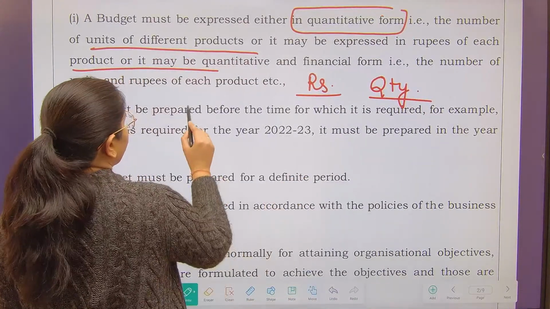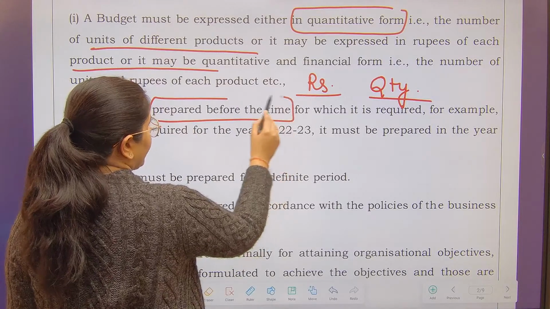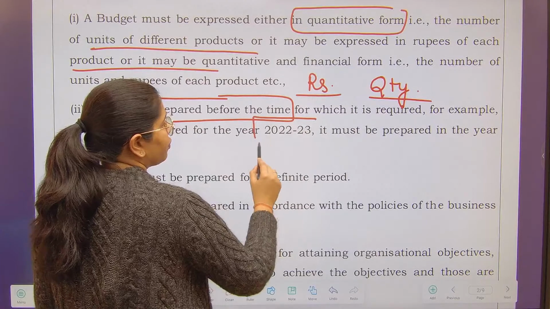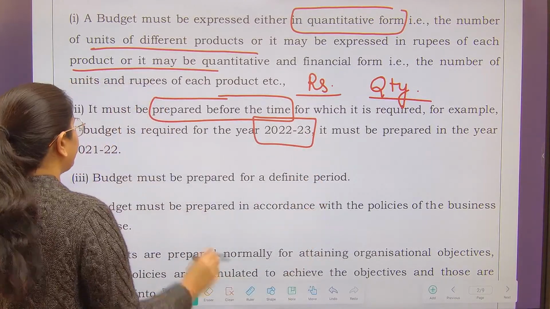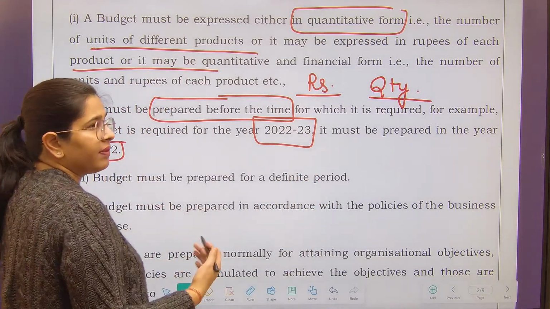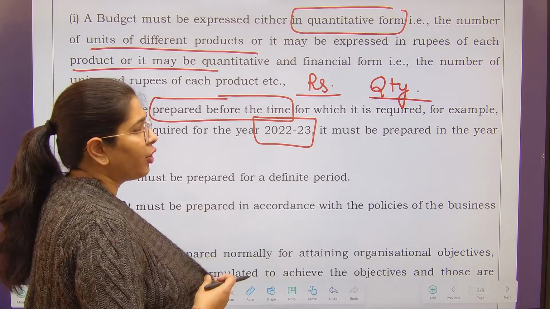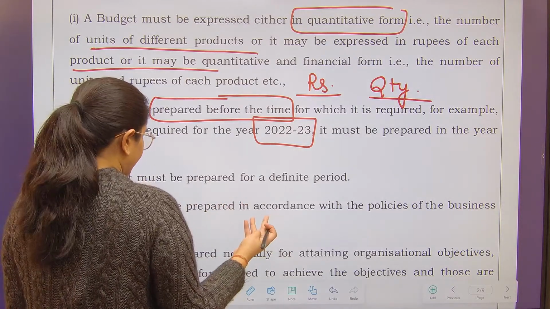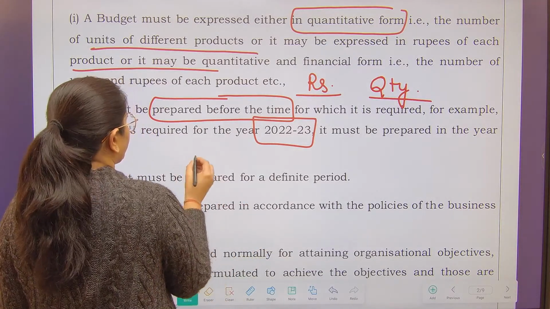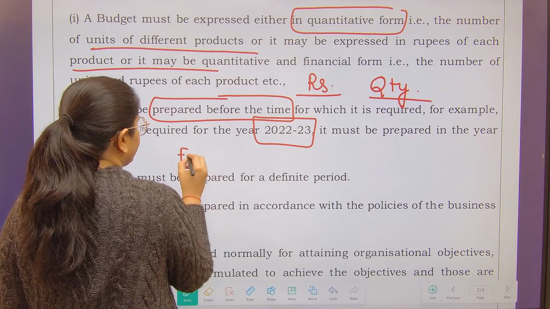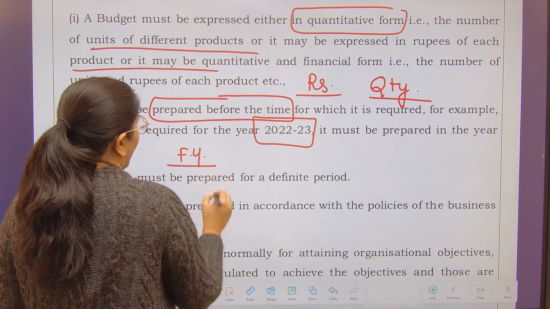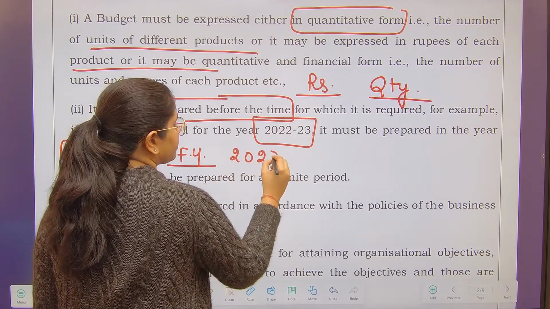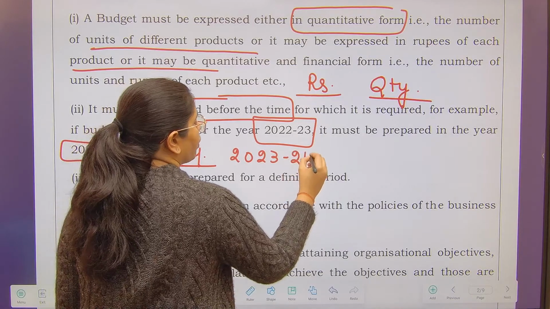The next feature is that it is prepared before the time for which it is required. For example, if you require the budget for 2022-23, then it must be prepared in the previous year. In big enterprises or big corporate houses, this is my experience also, suppose now we are in January, and the coming financial year is 2023-24.